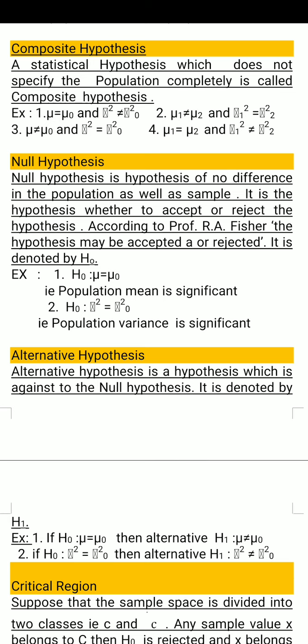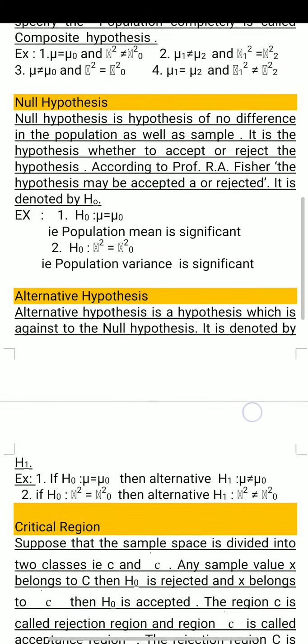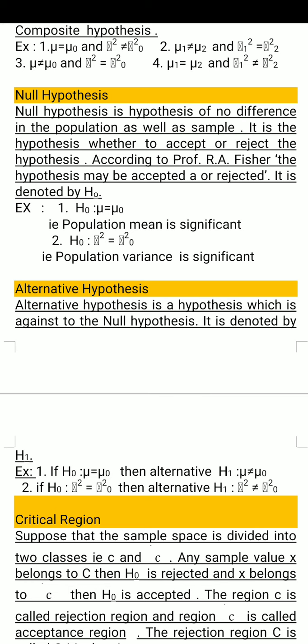Now we move to null hypothesis. Null hypothesis given by Professor R. A. Fisher, the hypothesis which may be accepted or rejected. It is based on the statement. So null hypothesis is the hypothesis of no difference between population as well as sample. It is the hypothesis either to accept or reject the hypothesis, and it is denoted by H naught. Suppose, for example, H naught mu is equal to mu naught, that is population mean is significant. H naught sigma square is equal to sigma naught square, that is population variance is significant.